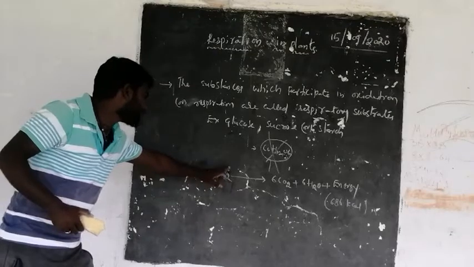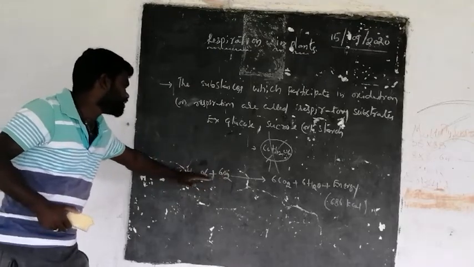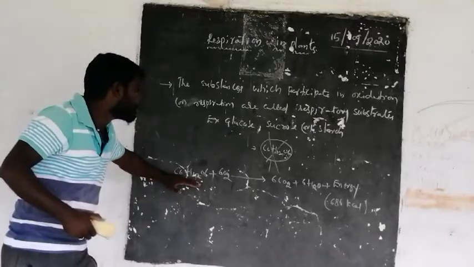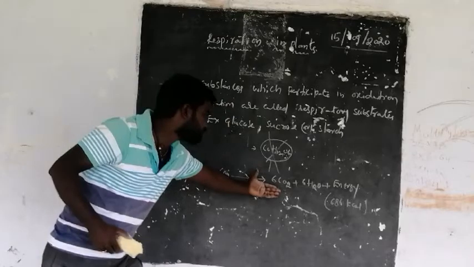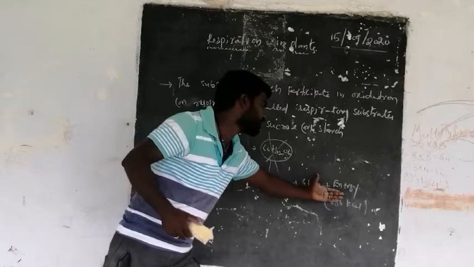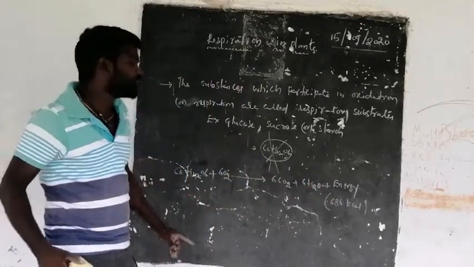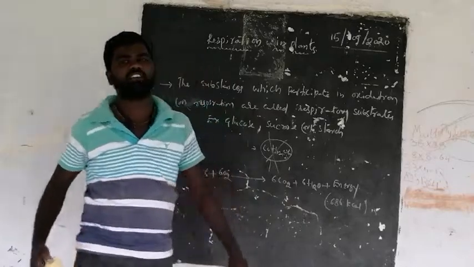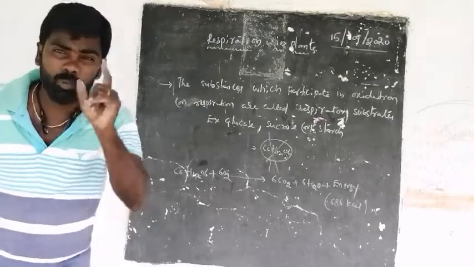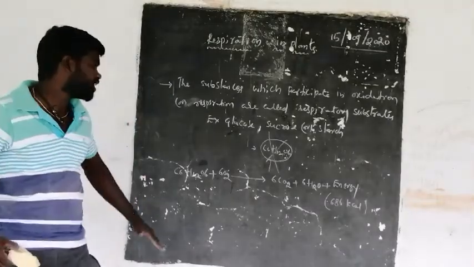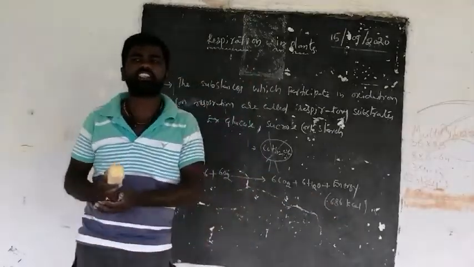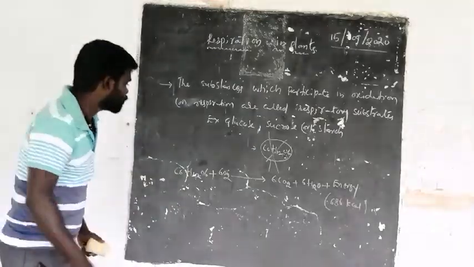By the addition of 6 oxygen molecules to one glucose molecule, 6 molecules of carbon dioxide and 6 molecules of water are released, and considerable energy, 686 kilocalories, is released by the oxidation of one glucose molecule.